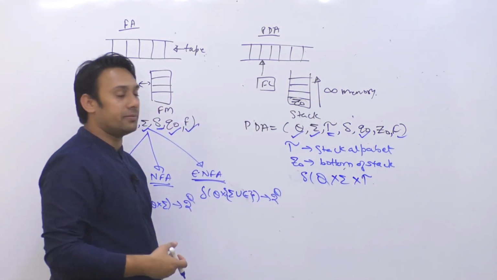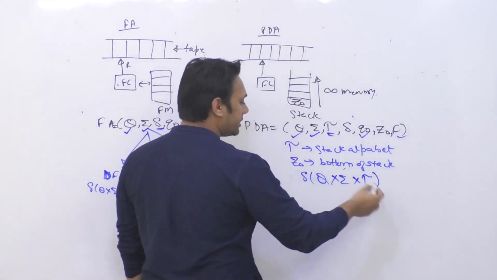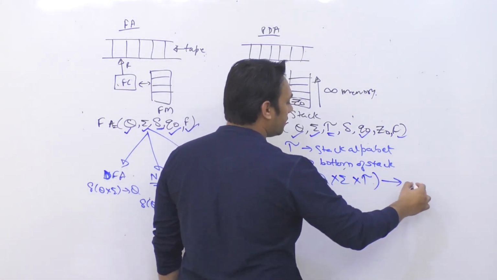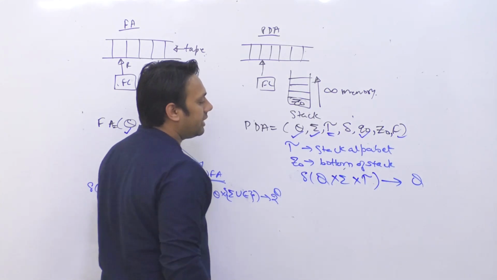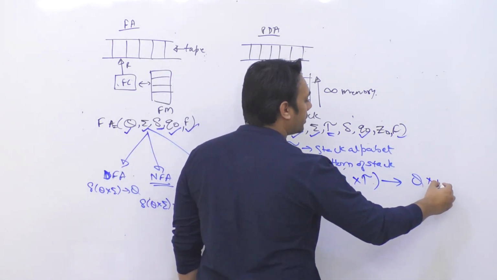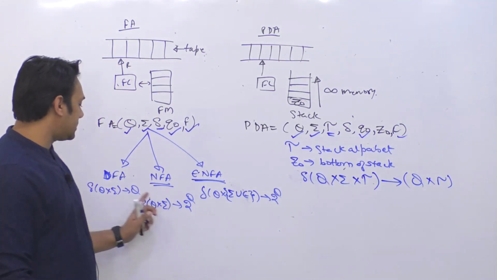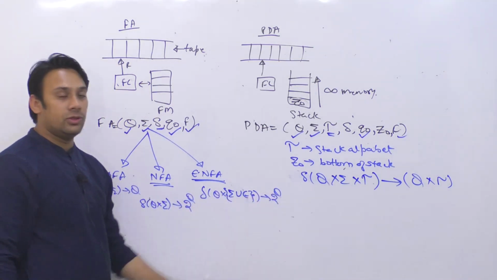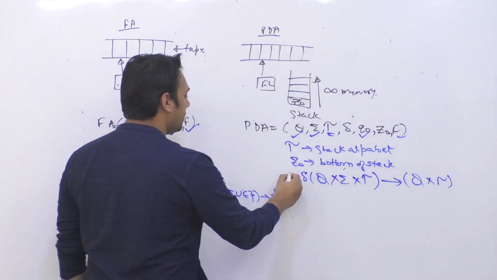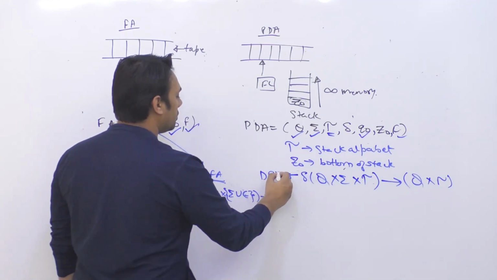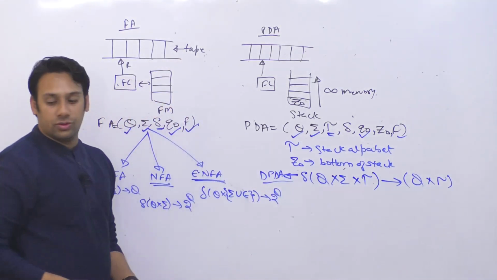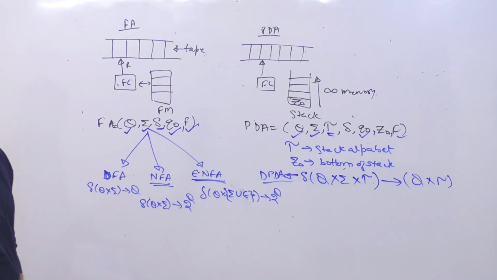Now looking at these 3 things, you will tell what is your next state and what is the alphabet that you are going to insert inside the stack. So here you can see the next state is Q, 2 raised to power Q. This is the case when we have deterministic pushdown automata. So you can write it down, deterministic pushdown automata.